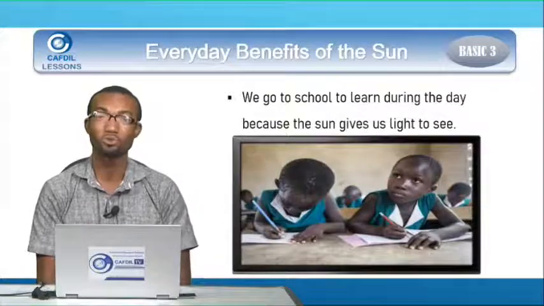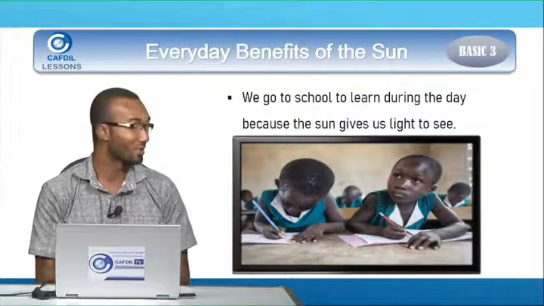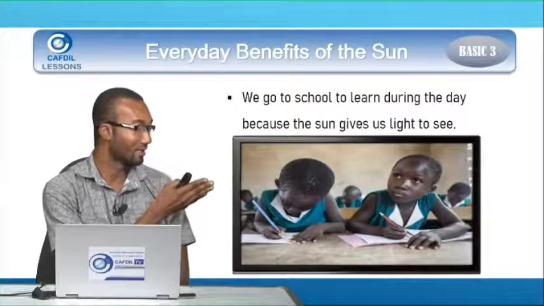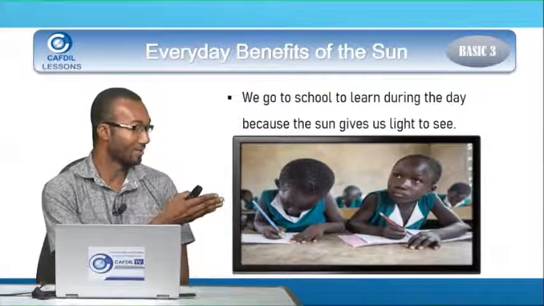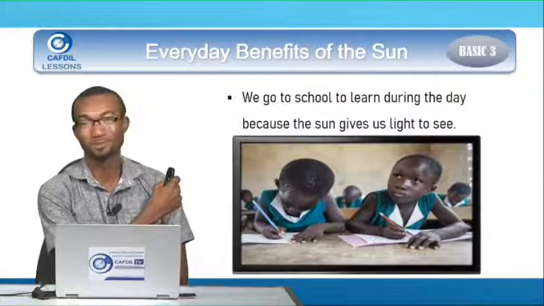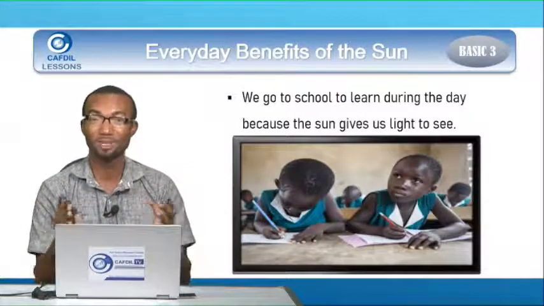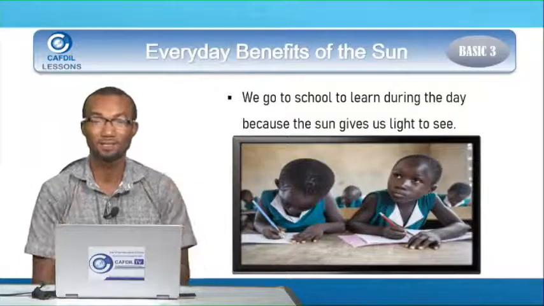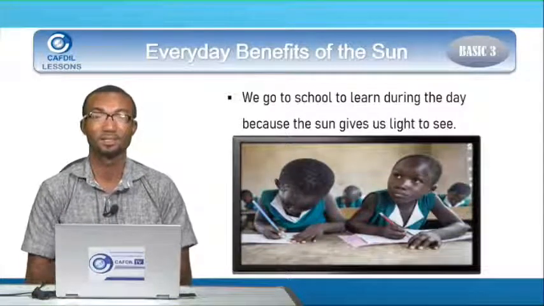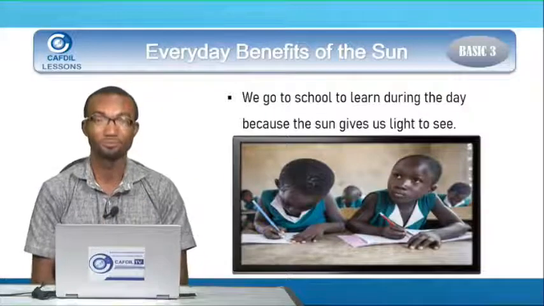One, we go to school to learn during the day because the sun gives us light to see. So you see that these children are learning, and if you look at the girl, the girl is looking at the blackboard because the sun is so bright that they can see everything. So one of the everyday benefits is that it gives us light to see.